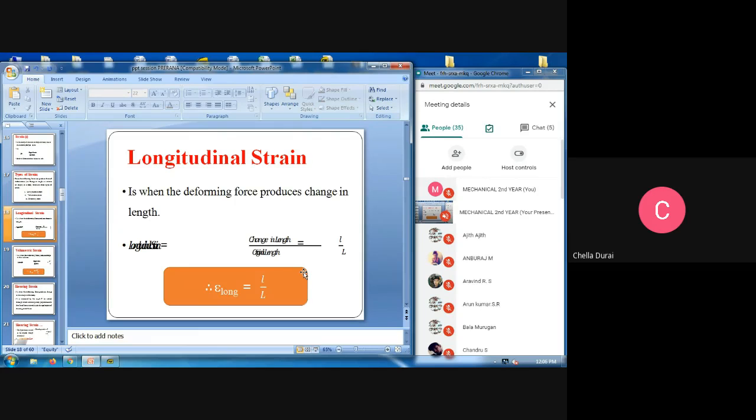That is, we are seeing the first slide. Longitudinal strain is parallel to the tensile stress. It is the change in length divided by the original length.